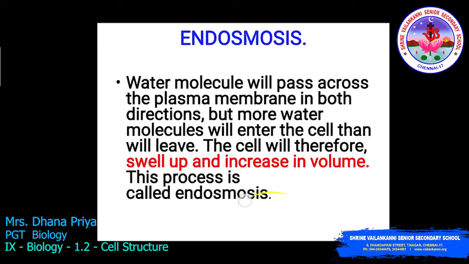Endosmosis and exosmosis are the types of osmosis. First we see what is endosmosis. Water molecules will pass across the plasma membrane in both directions, but more water molecules will enter the cell than will leave. So what happens to the cell when the water enters? The cell will therefore swell up and increase in volume. So this process is called endosmosis, where the water travels into the cell.